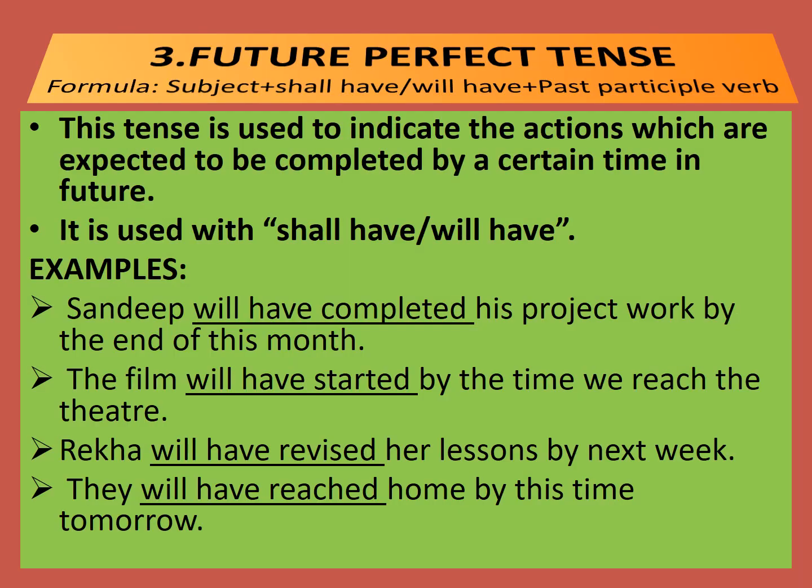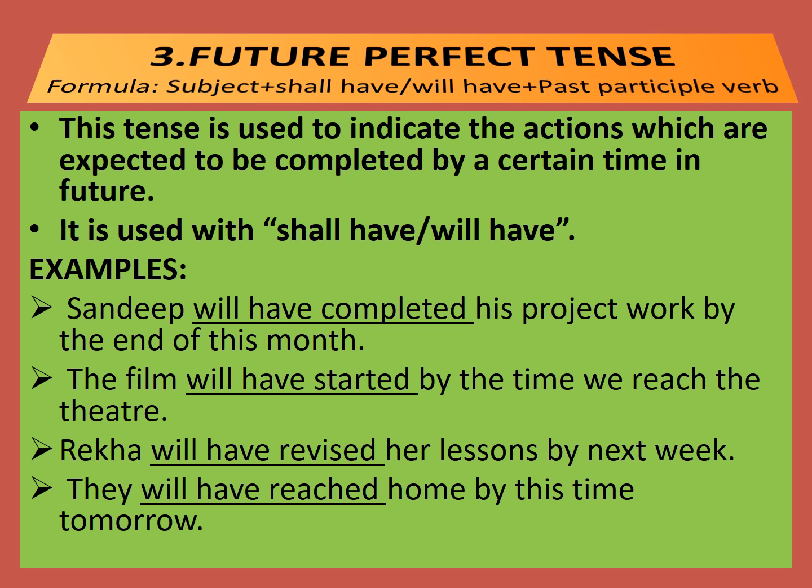Let us move to the third form of future tense. Future perfect tense. Formula: subject plus shall have or will have plus past participle verb. Let us see its use.